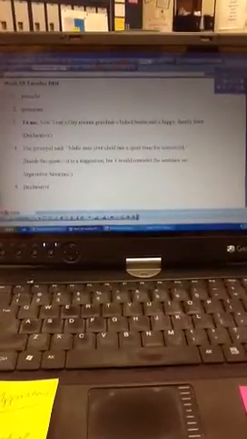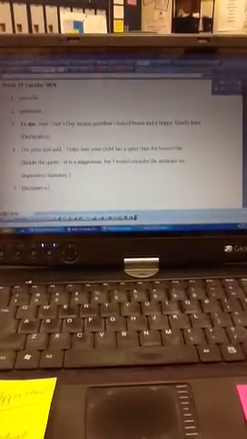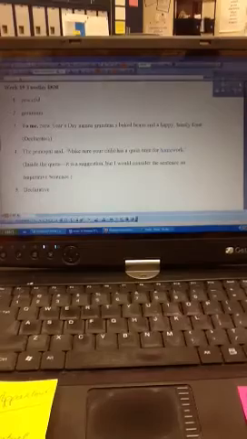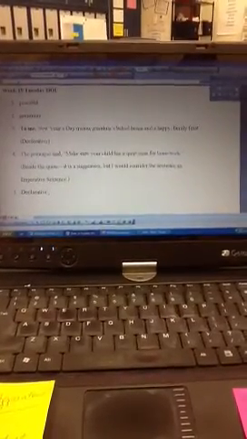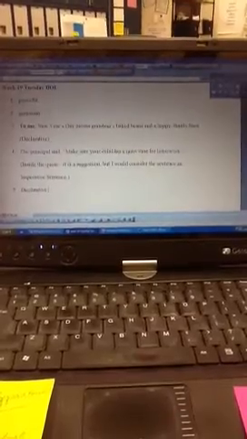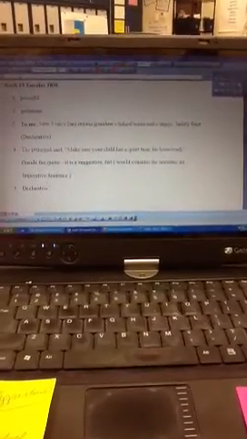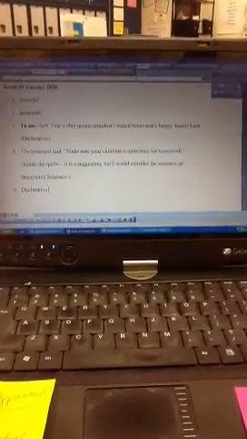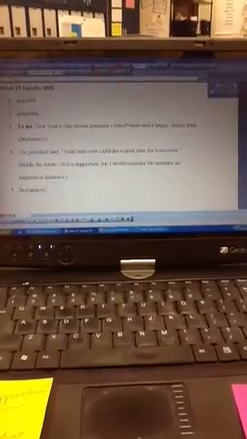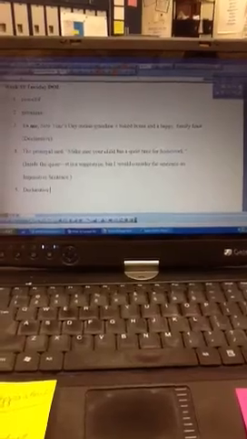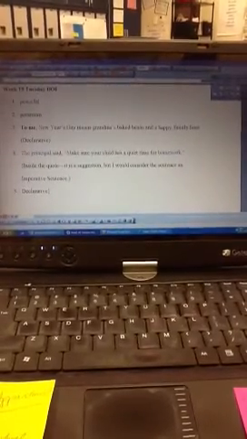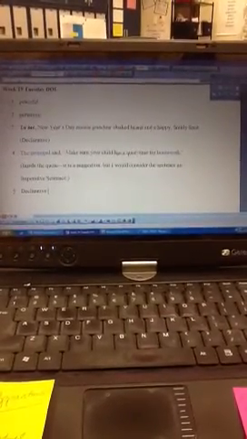Number 2, which word does not belong in this group? You have oak, maple, pine, elm. Oak, maple, pine, and elm are all trees, whereas geranium, that's some type of flower. 3 and 4, those are our proofreading sentences, and you can see that I do have them color-coded. The red indicates either something with punctuation or capitalization.